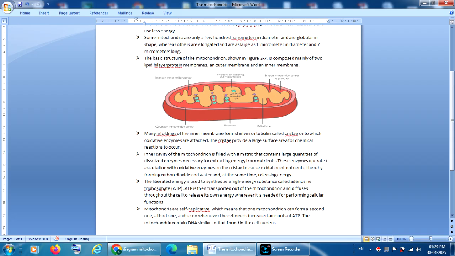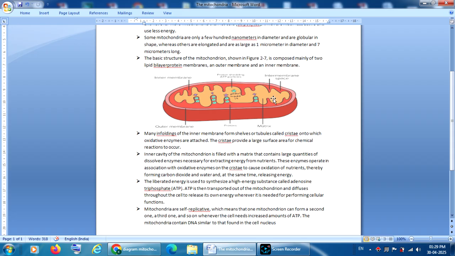The liberated energy is used to synthesize a high energy substance called adenosine triphosphate, ATP. The energy liberated here is used for the synthesis of the energy molecule adenosine triphosphate. Then the ATP is transported out of the mitochondria and diffuses throughout the cell to release its own energy whenever it is needed for performing cellular functions.